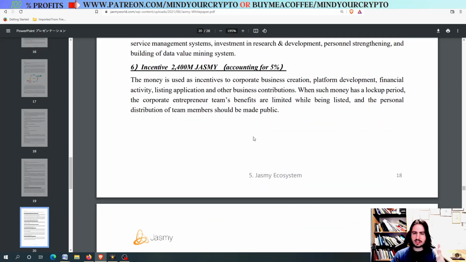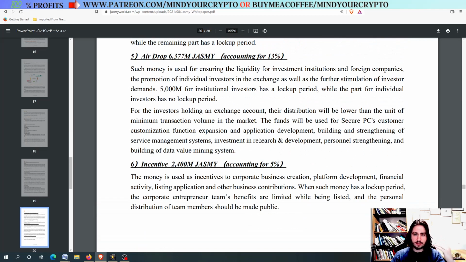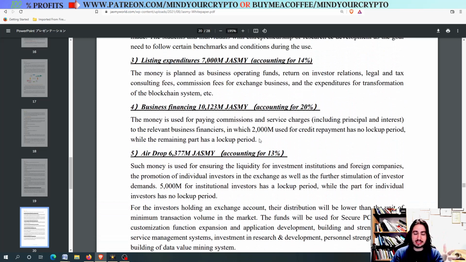So I think that we can have a monetary policy. I didn't find anything about Jasmy coin not being able to be burned, so they can burn this altcoin, meaning they can decrease the supply, and therefore we have probably an increase to the price, although we need to have the demand getting higher or staying the same, right? If we have the demand getting lowered while we have a decrease in the supply, there is no one telling us that we have an increase in the price action.